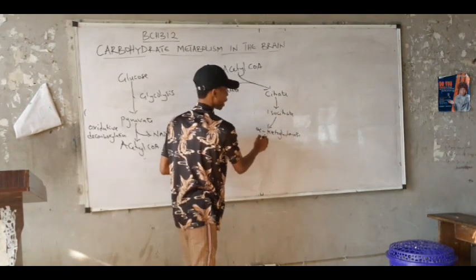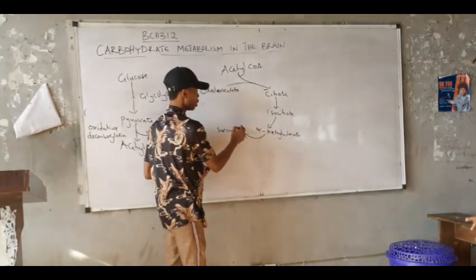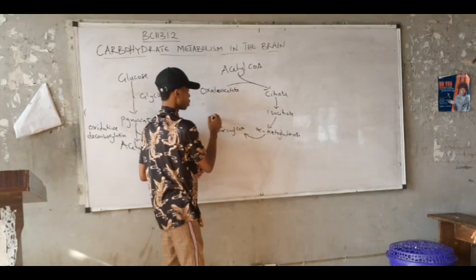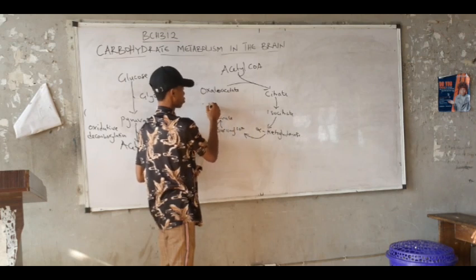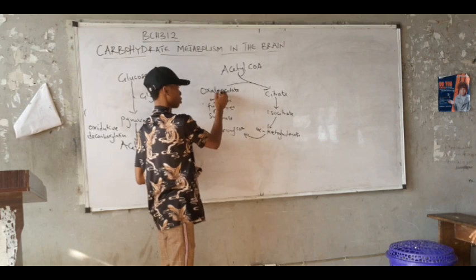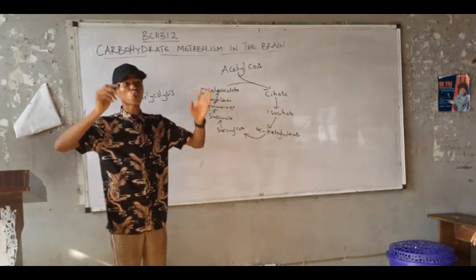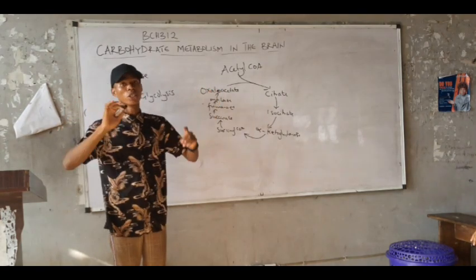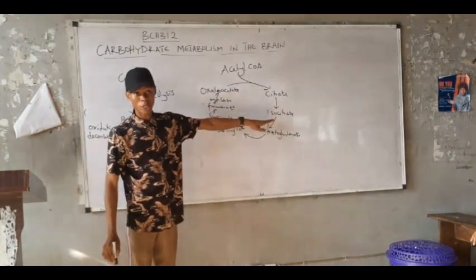From alpha ketoglutarate to succinate. From succinate to fumarate, and then back to oxaloacetate. But the good thing here is that in this course, you are not prepared to draw the pathway.